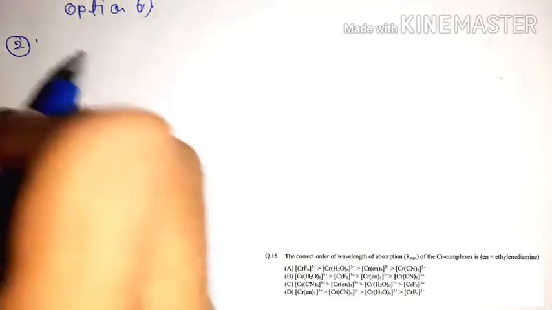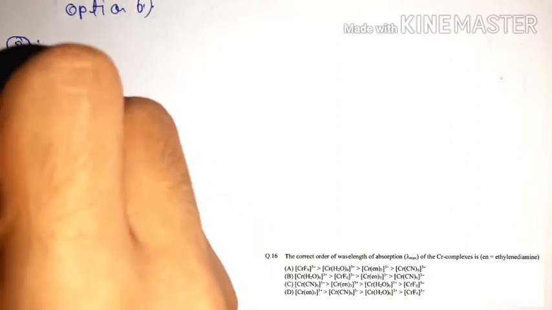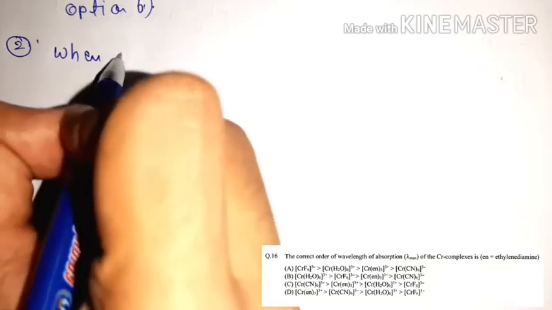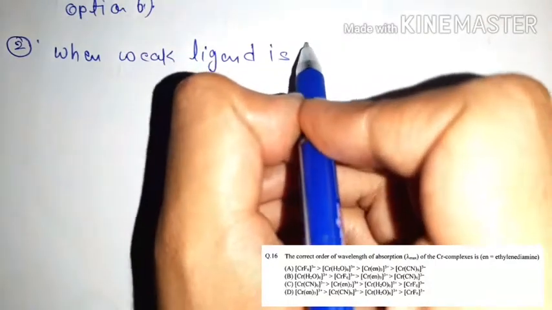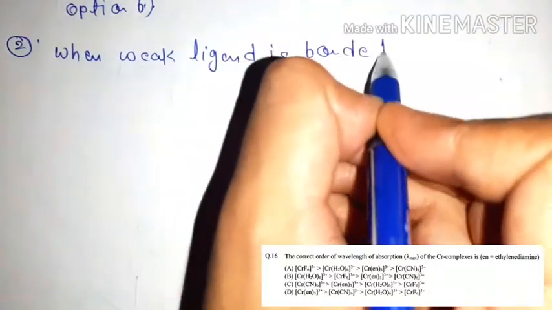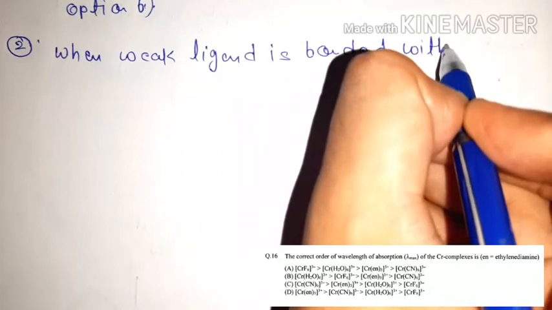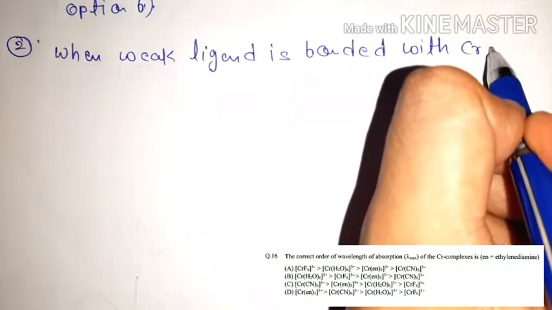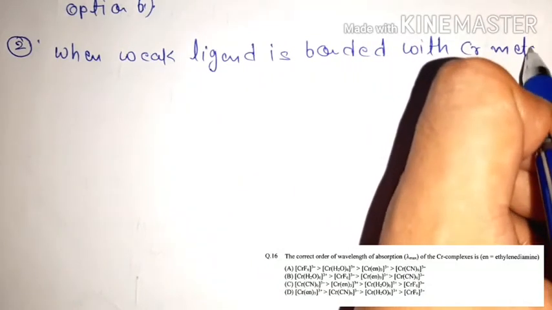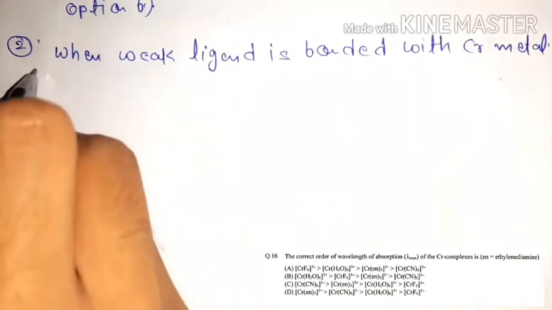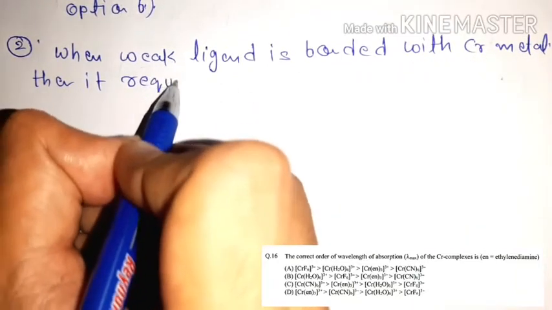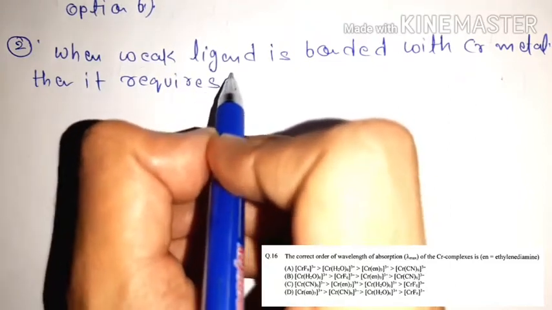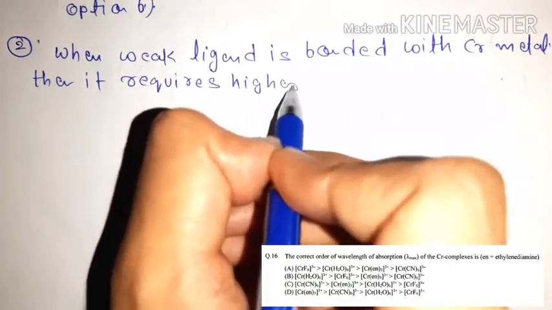Okay, so we can write that when a weak ligand is bonded with metal, or in this case chromium metal, then it requires higher wavelength of absorption.